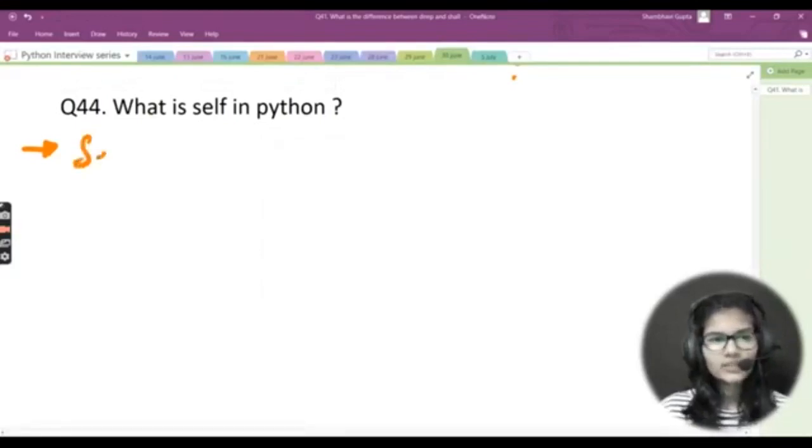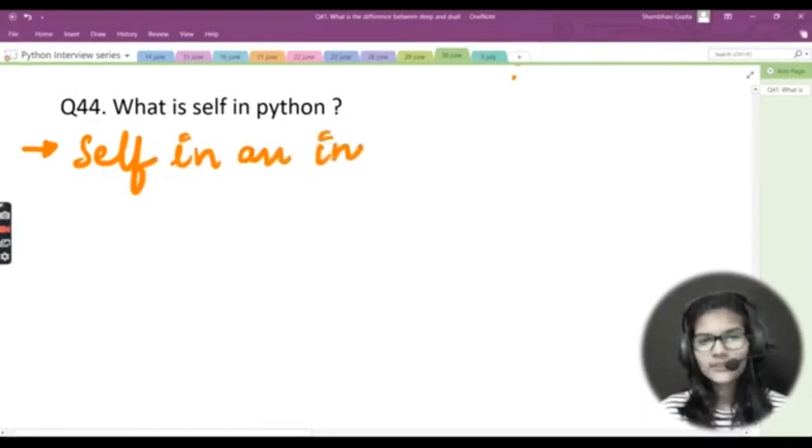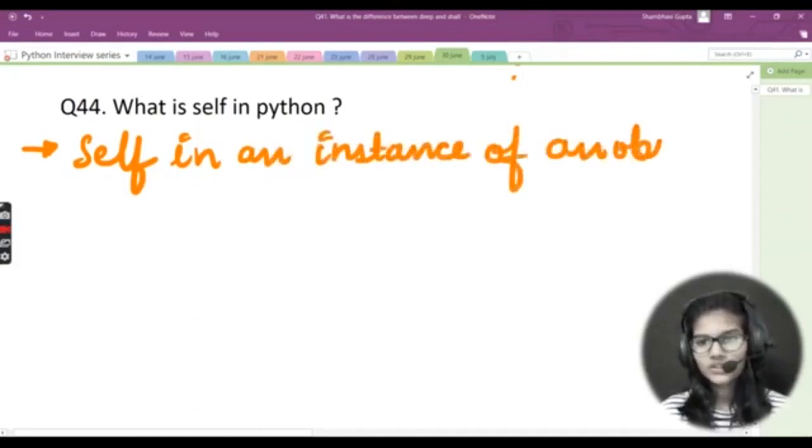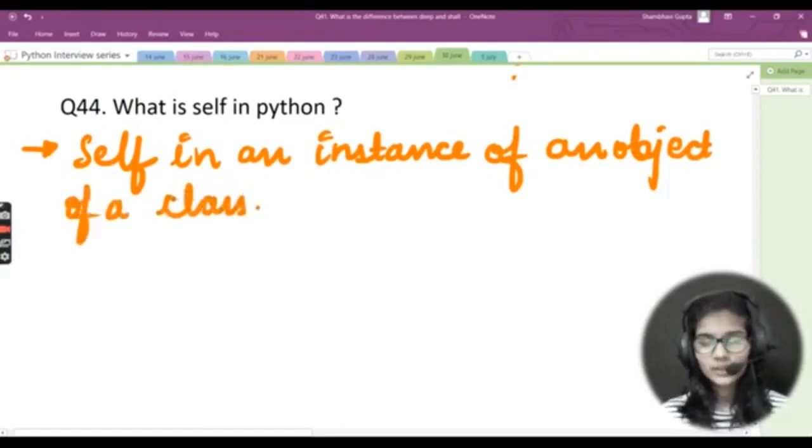Fine. Right here, I will start writing: self. Now self is an instance. We all know that it is an instance of an object, right? So self is an instance of an object of a class. This is the very first definition that we all know of what self is in Python programming.